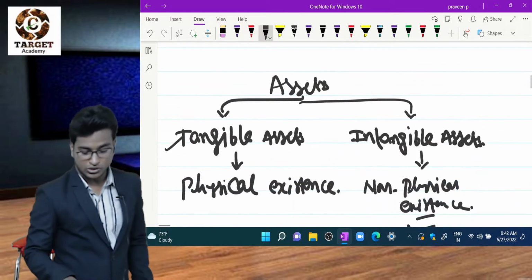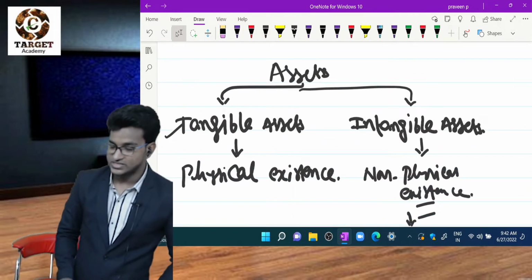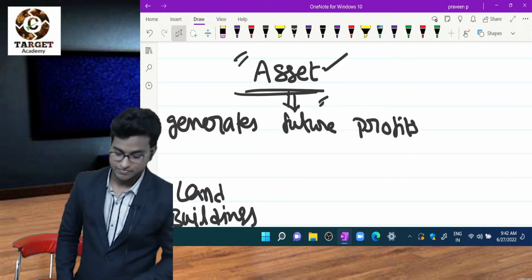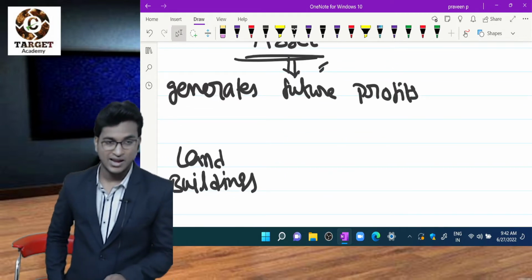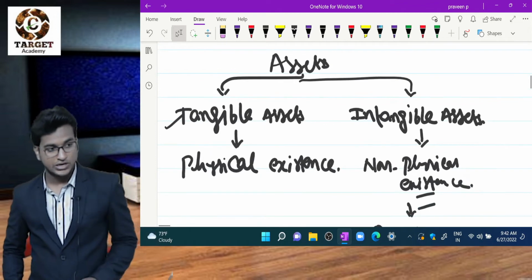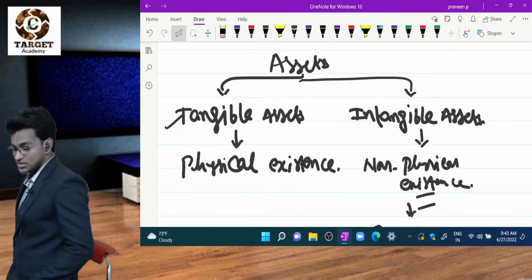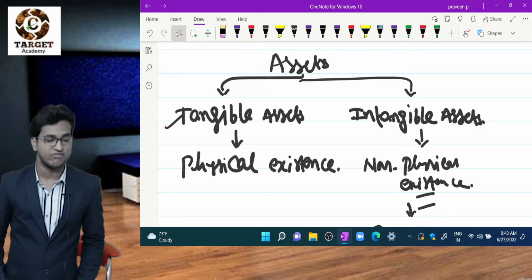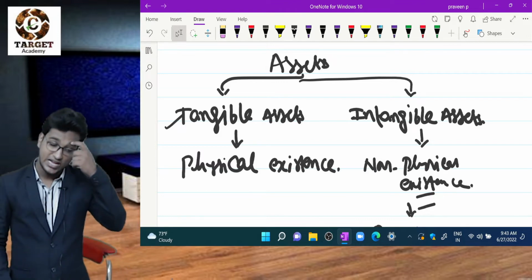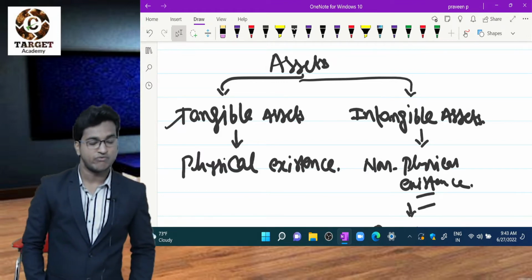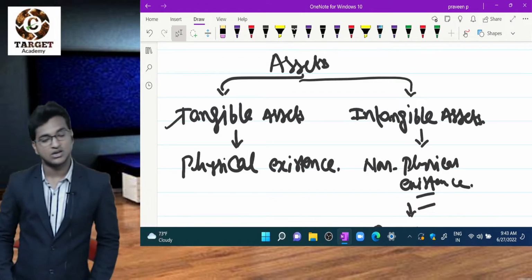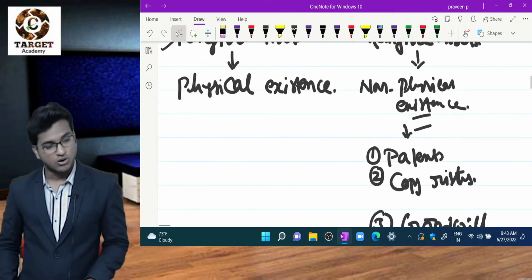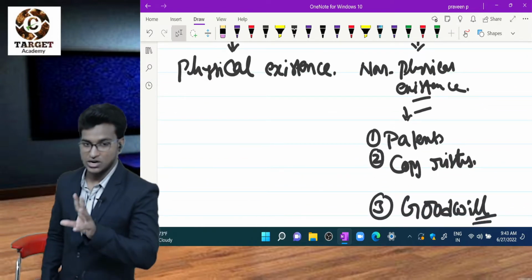So I repeat the total assets concept once. Assets means which generates future profits. Examples: land and buildings. Assets are two types: tangible assets and intangible assets. Tangible assets means which have physical existence, that means we can see and touch and we can feel the asset. Second one is intangible assets, that means there is no physical existence for that asset, we can't see and we can't touch. Examples are goodwill, patents, copyrights, etc. This is the total concept of assets.